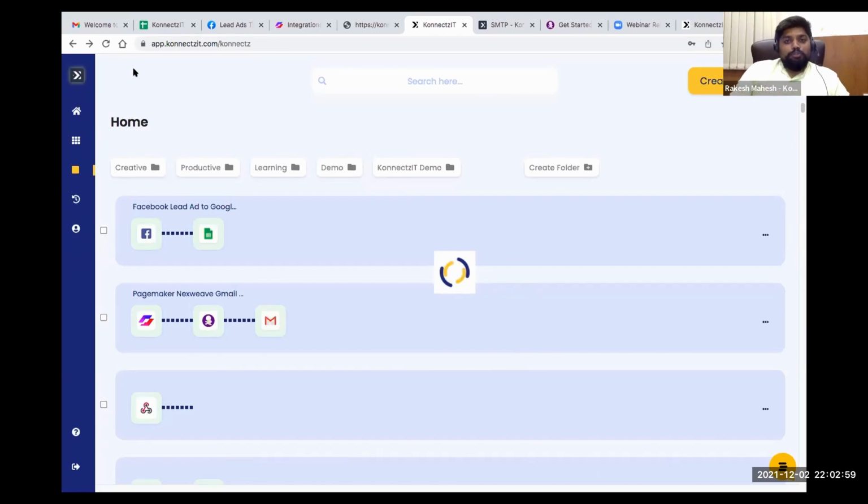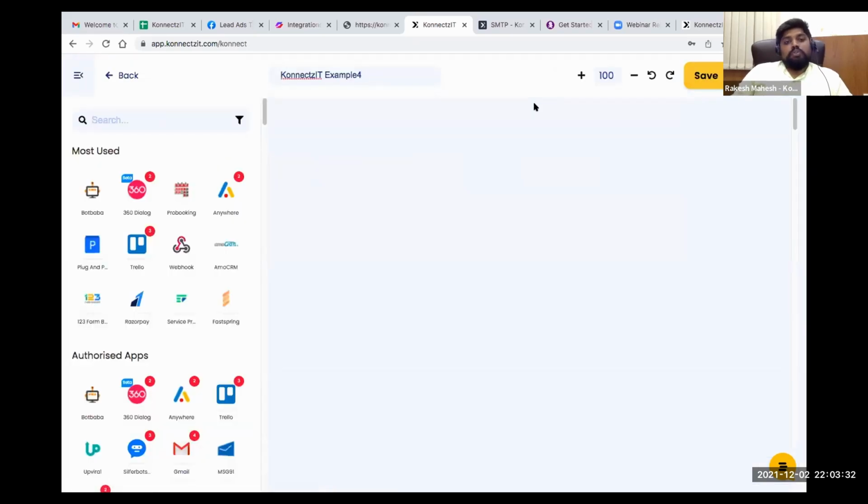Now I'm going to explain what if the apps are not integrated inside Connexit. Can I add or connect those apps inside Connexit? My answer is yes. You can connect only if those apps are supporting webhooks for getting data from the app, which we call a trigger. So I'll go to create connect. Basically you just place a webhook URL manually and you can perform that action.